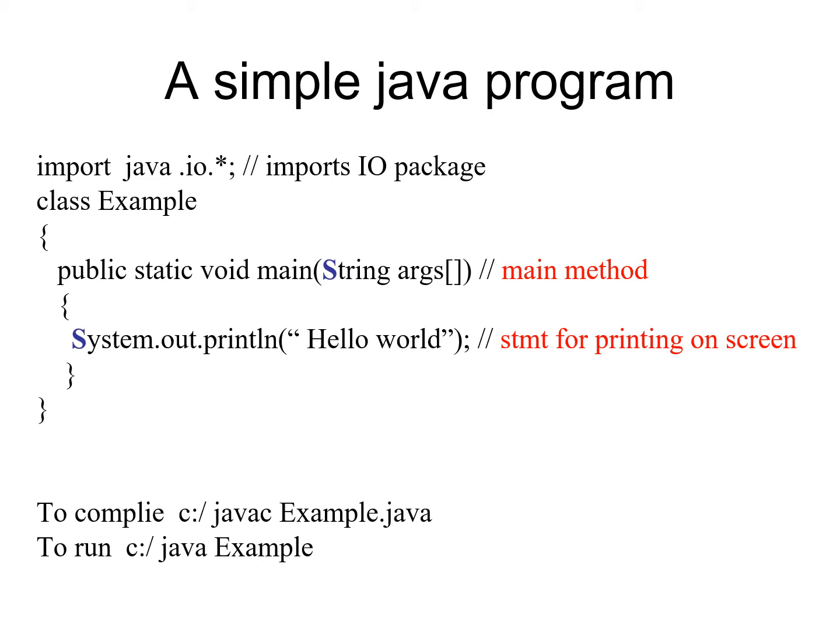So a Java class contains variable declarations and method definitions. The third line in my program can be called prototype of the main method. In the prototype of the main method, I have used some keywords like public, static, and void. I will explain its meaning in the next slide.